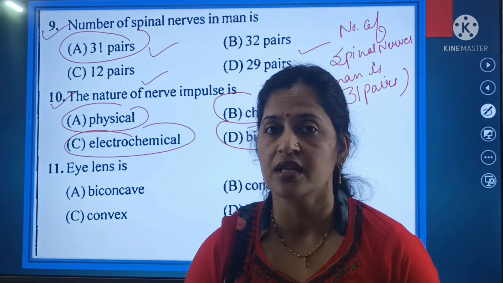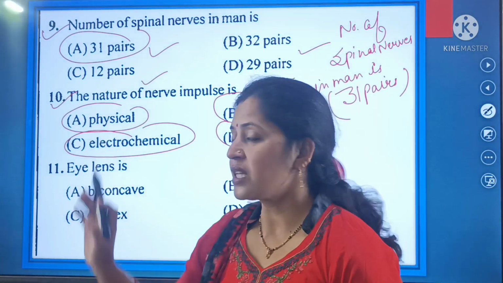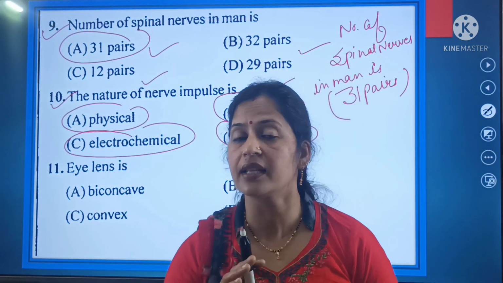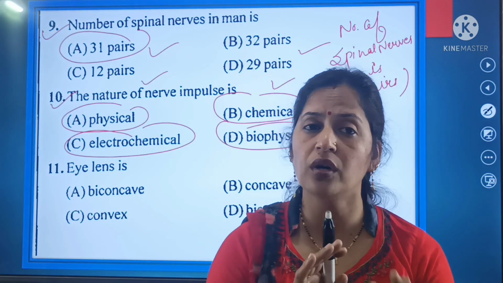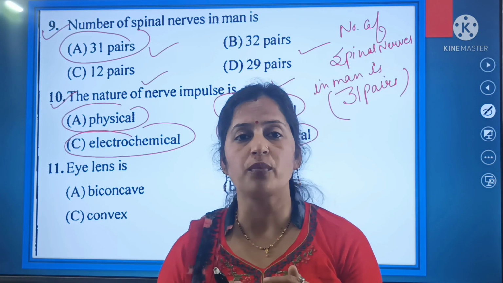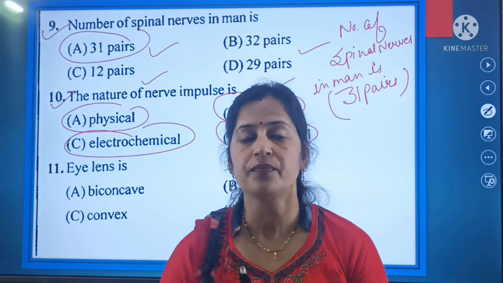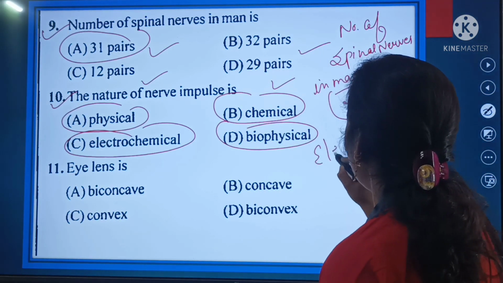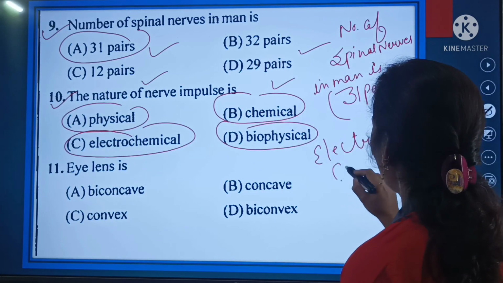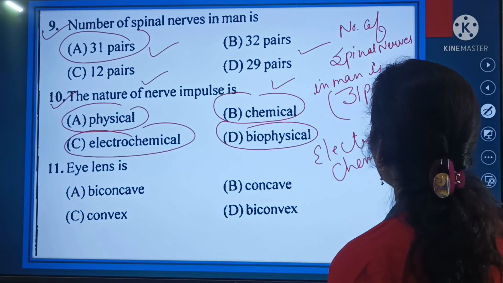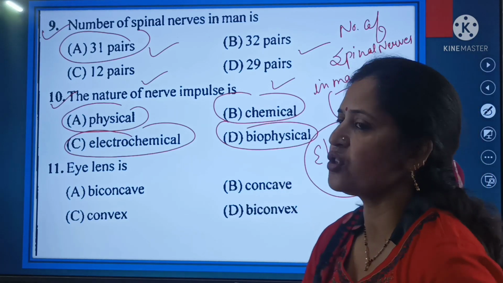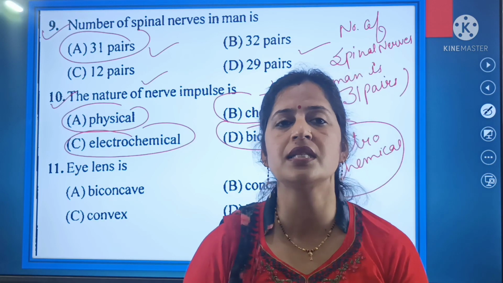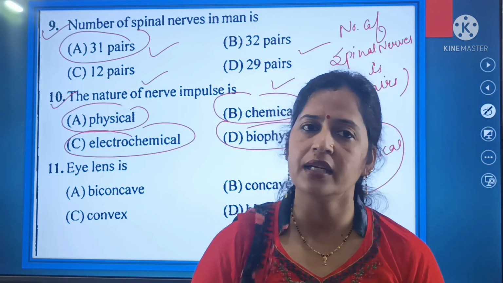So there are 4 natures. One is the physical nature, second one is the chemical nature, third one is the electrochemical nature, and the last one is the biophysical nature. So you will choose the right option. What is the nature of the nerve impulse? तो बेटे जो नेचर है हमारा nerve impulse का, that is electrochemical, not physical, not chemical, and even not biophysical, but the accurate nature of the nerve impulse is electrochemical in nature. So nerve impulse is of electrochemical in nature.